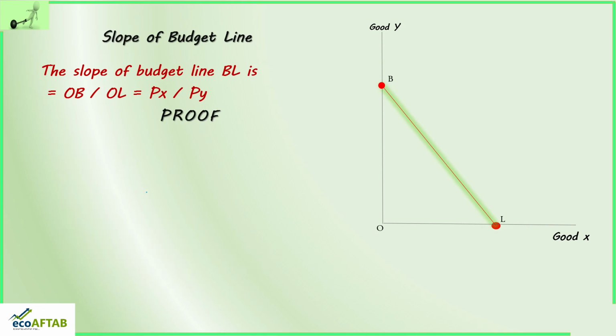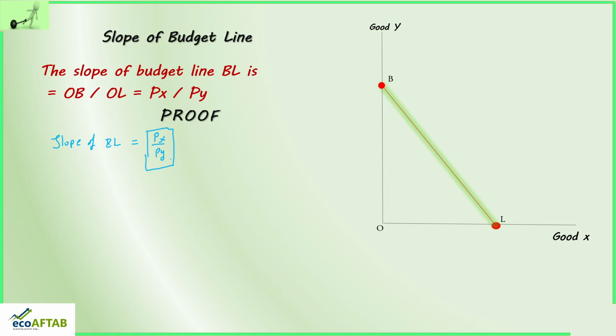Okay, now you can see the slope of budget line BL is Px divided by Py. Now how did we come at this particular ratio, that is price of x by price of y?